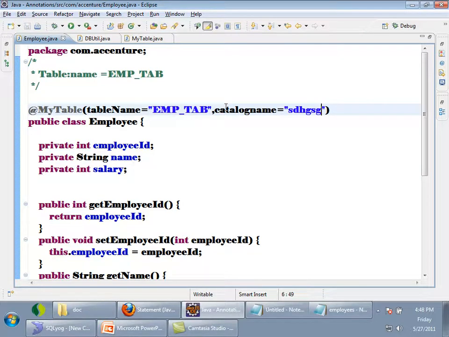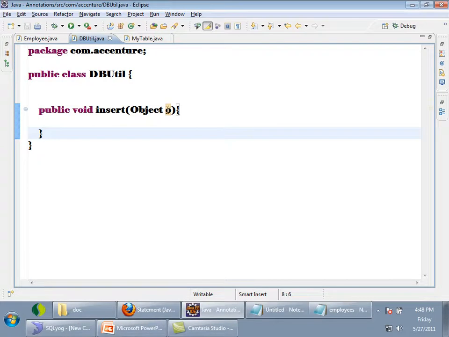Now I am writing a tool called dbutil. If I pass an employee object, it is taking a reference of object. A superclass reference can point to any object, right? I can pass an employee object or student object or anything. If I pass an employee object, in this, can I write reflection code and understand the table name into which it has to be persisted? Yes. By reflection, I can get all the information present in annotations also, right? So annotations are for tools.